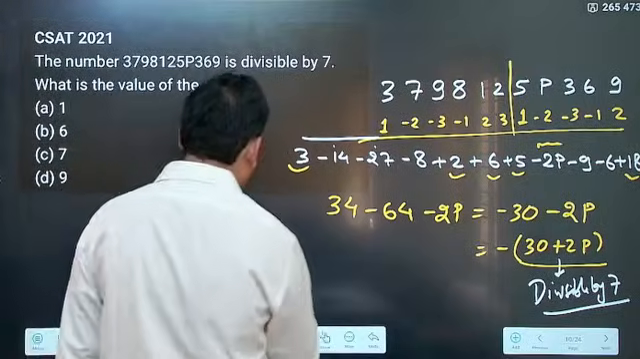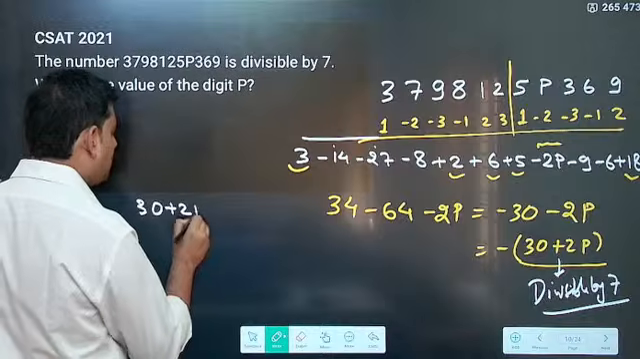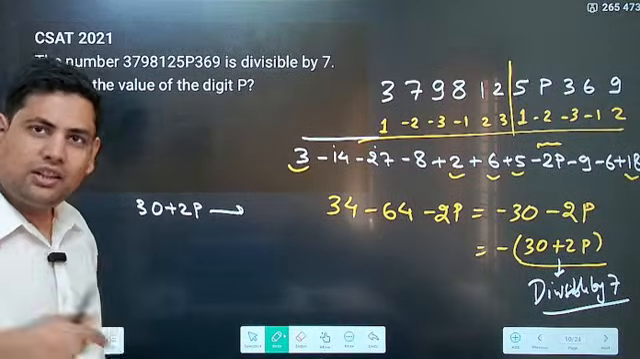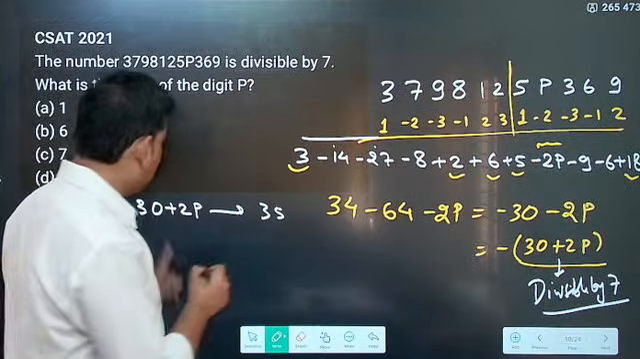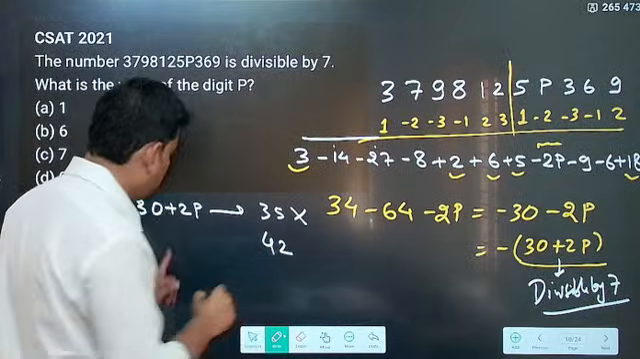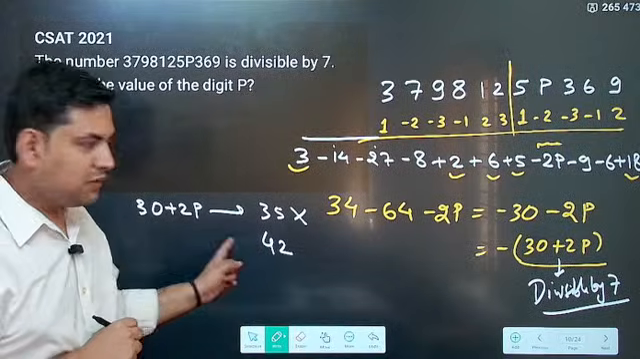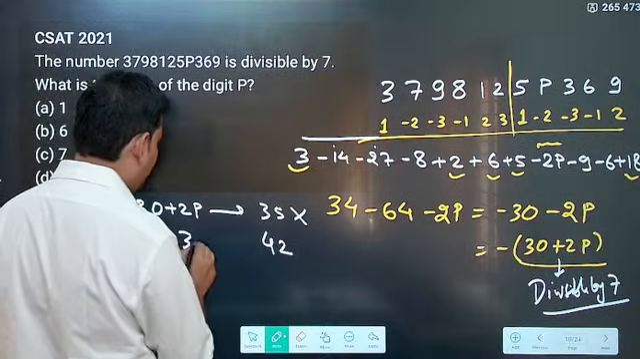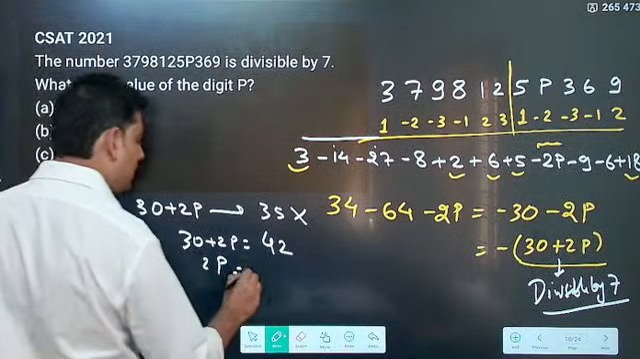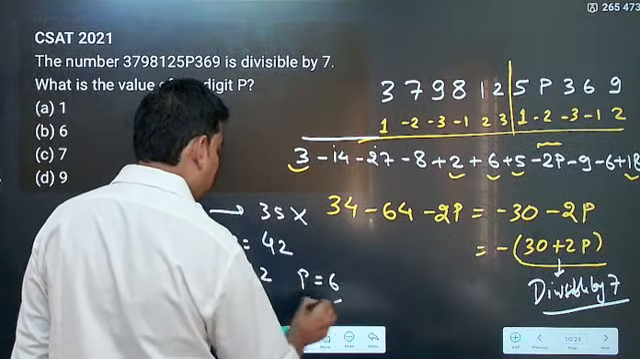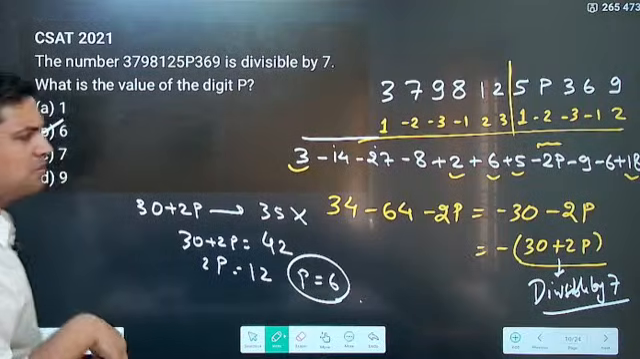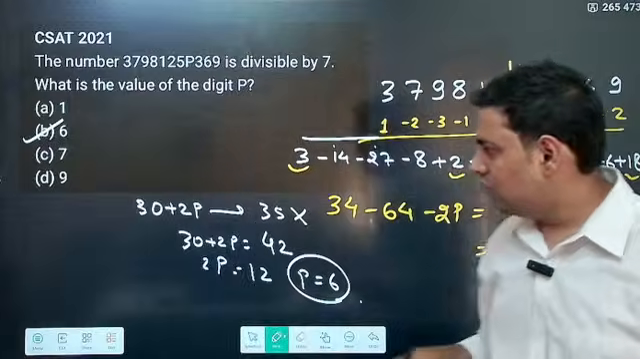Now, 30 plus 2p has to reach some multiple of 7. Can you think of multiples of 7 greater than 30? So 35. But for 35, p will come out to be 2.5, so not 35. Then you look for 42. For what value will you get 42? You can just equate them. 30 plus 2p is equal to 42, 2p is equal to 42 minus 30, that is 12, so p is equal to 6. Correct? Now, if you look at the options, the answer becomes B, that is p equals 6.